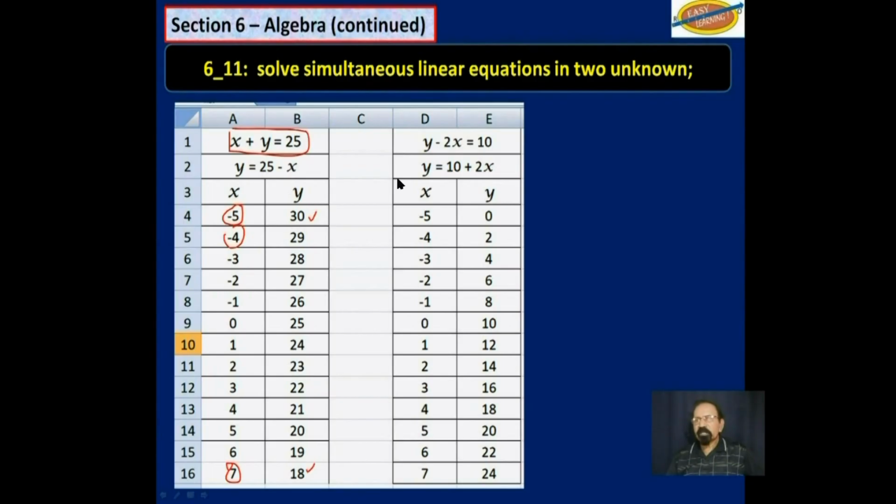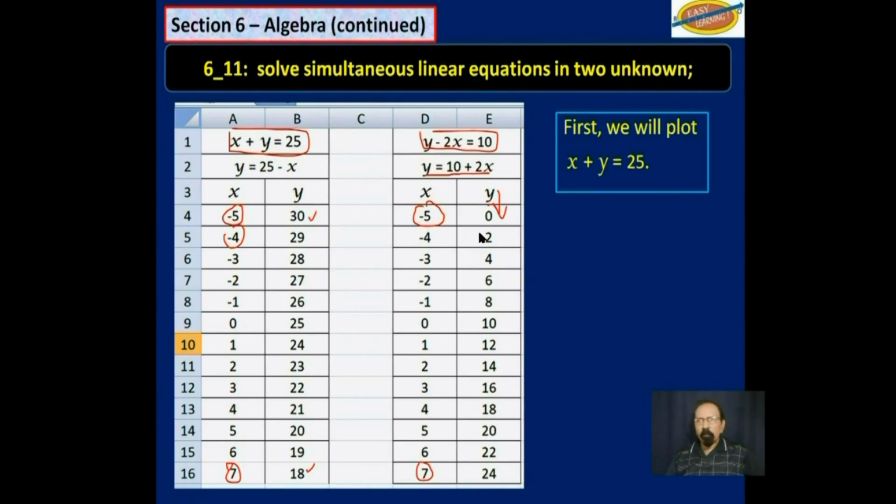And if we do the same thing for the next equation, y minus 2x is equal to 10, we reformat that to y is equal to 10 plus 2x, and then we substitute these same values, negative 5 and so on, down to 7. For x, we will get the y values down here. So firstly, we will plot x plus y is equal to 25.